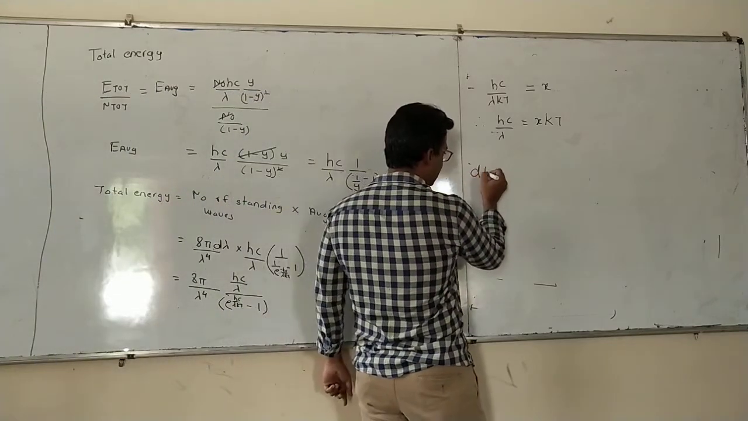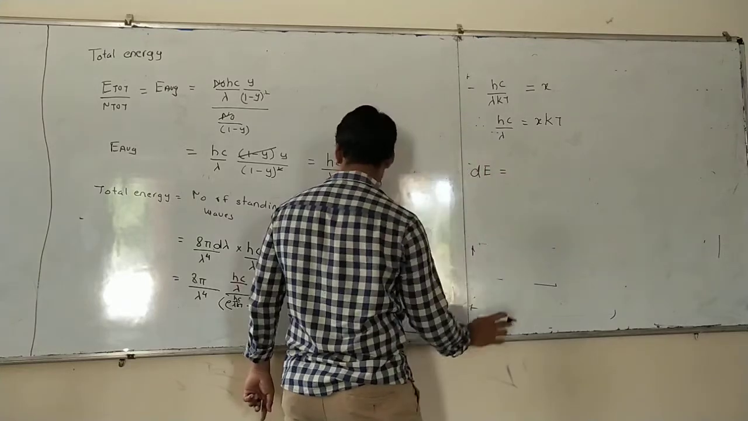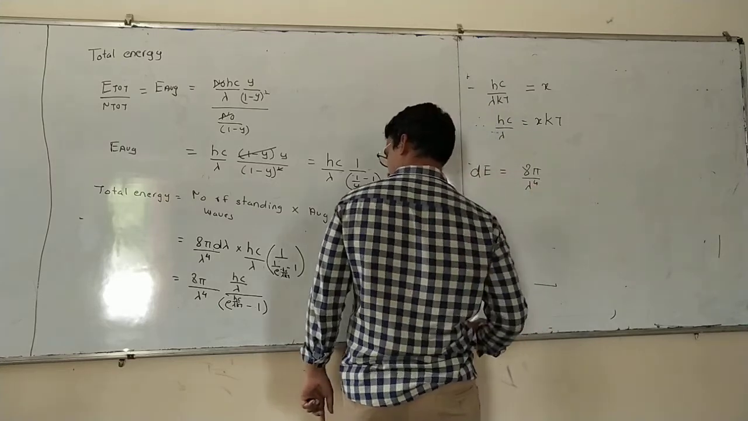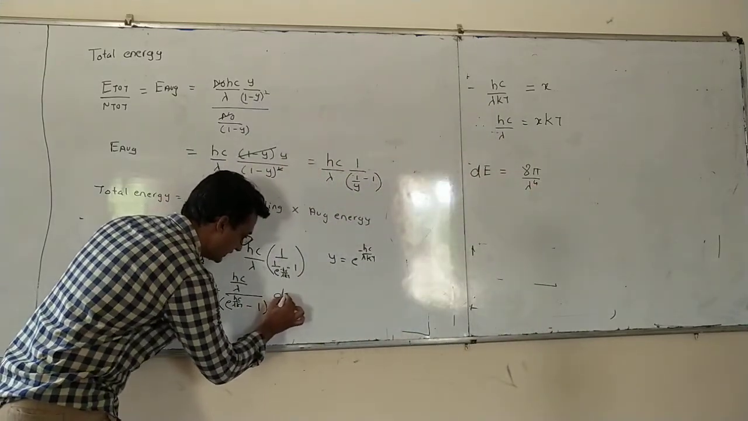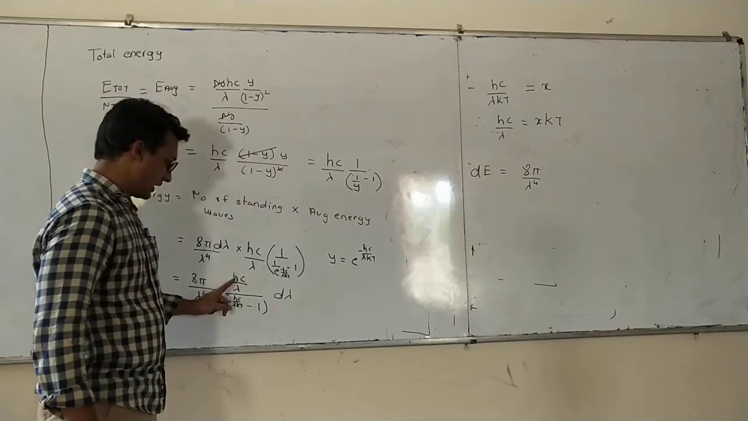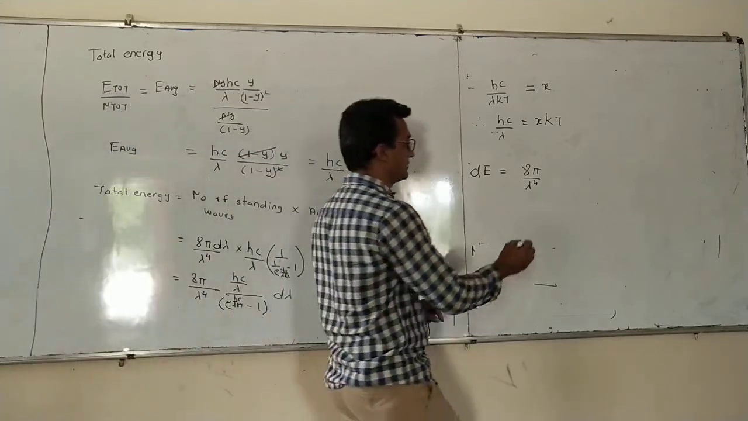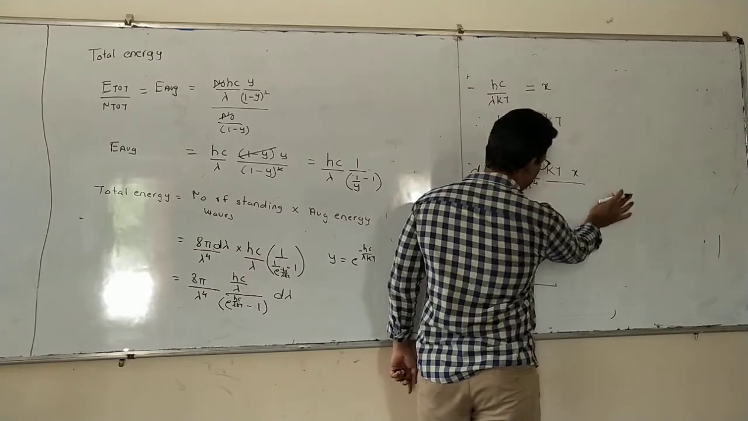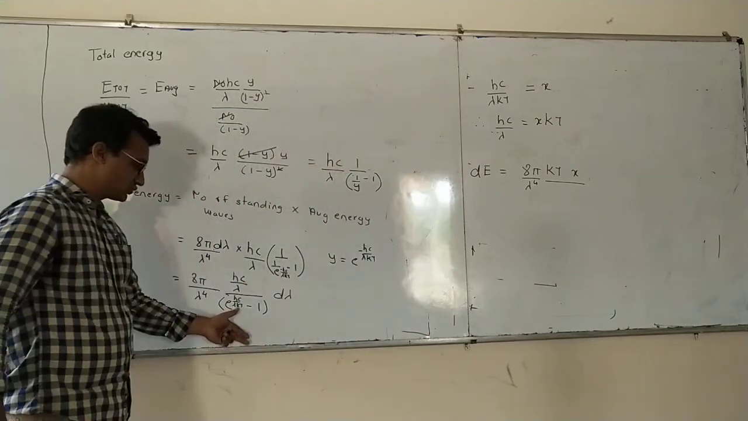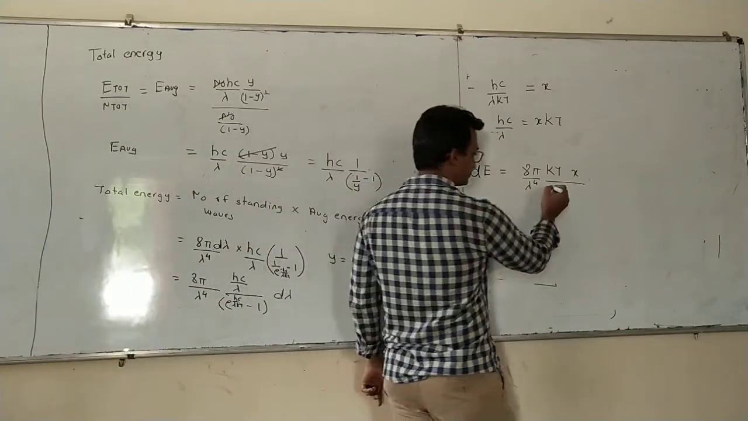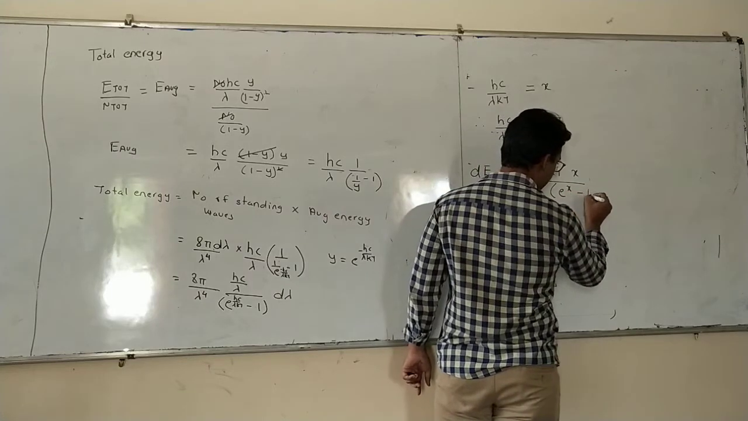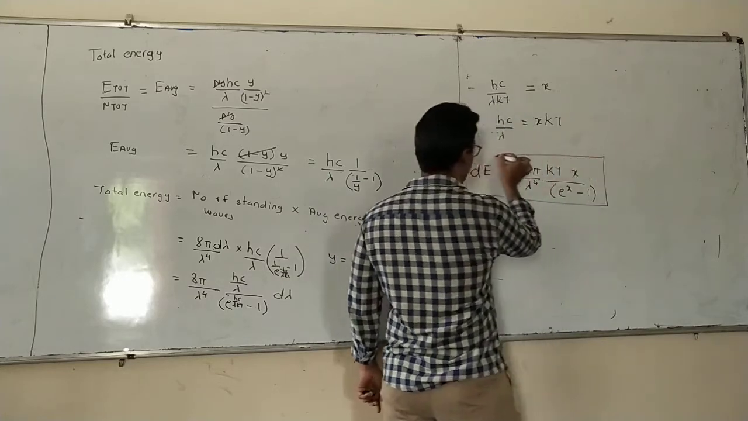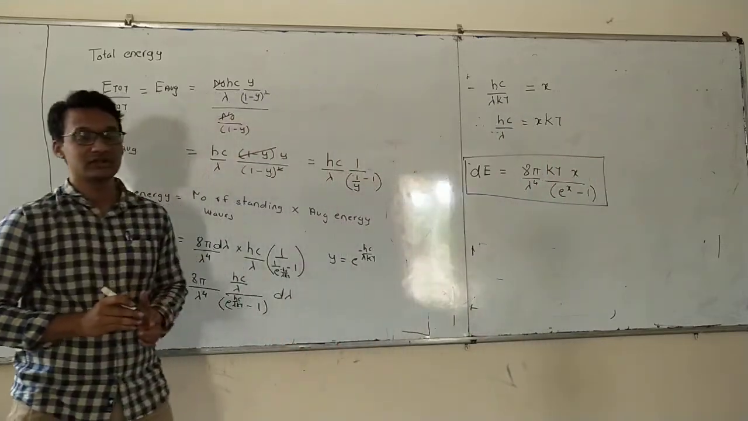So, total energy, that is dE, will be given by 8 pi lambda raised to 4. I have forgotten here d lambda. hc by lambda means kt into x, divided by e raised to x minus 1. Okay, this is the final equation for Planck's law.